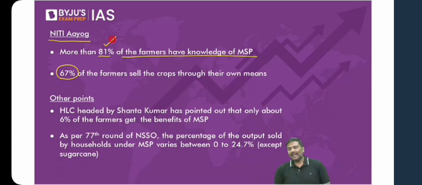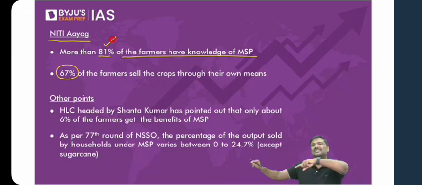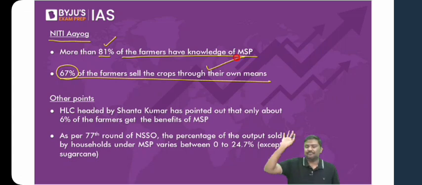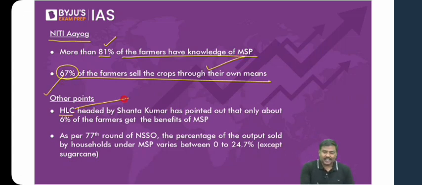That is the argument. And understand this, majorly the procurement is centered in surplus states. We have discussed this. What about farmers in other states? So these are some of the reasons why more than two-thirds of the farmers sell these crops through their own means, that is in the market, not to the government but to somebody else. What are the other points related to MSP? HLC stands for High Level Committee. HLC headed by Shanta Kumar.